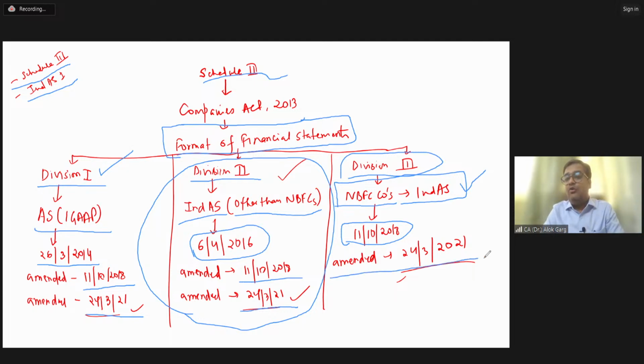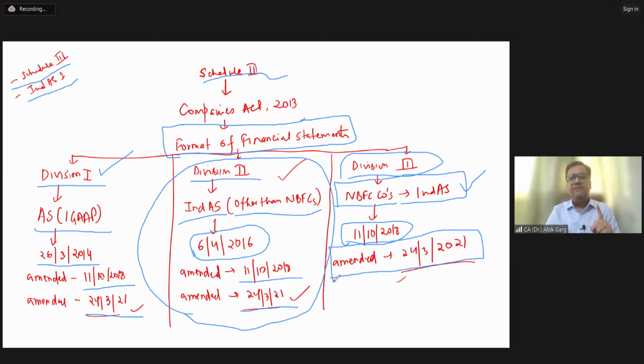And again, as I told you, it got amended on 24th March 2021, where there was a huge amendment in all the divisions of Schedule 3. Now, just to summarize, friends, we have 3 divisions in our Schedule 3. Schedule 3 is a part of the Companies Act 2013. Schedule 3 prescribes the format of the financial statements. And this format has only been prescribed for companies, because we are talking about the Companies Act. It is not applicable to non-corporate entities.